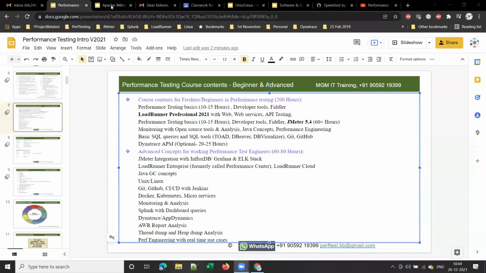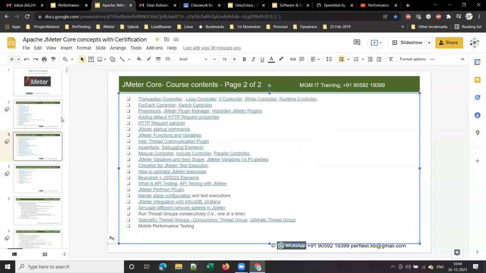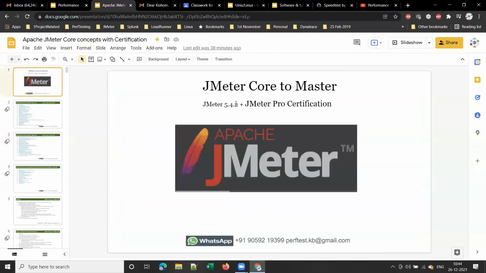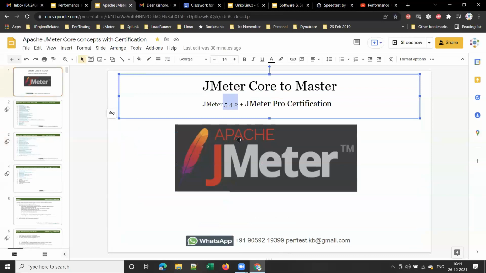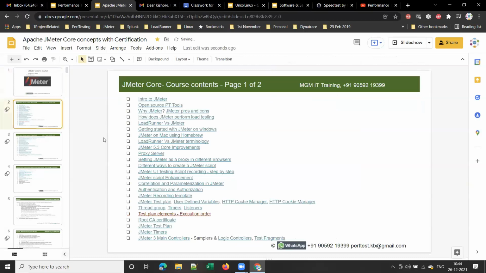Yeah. So in the next session, I will be giving a demo session on JMeter, wherein I will show you how we record a script with JMeter. All right. So 5.4.2 is the latest version of JMeter. I will be including the certification also. Whatever concepts are required for clearing the certification, I'll be covering as part of the training. And these are the course contents for JMeter.